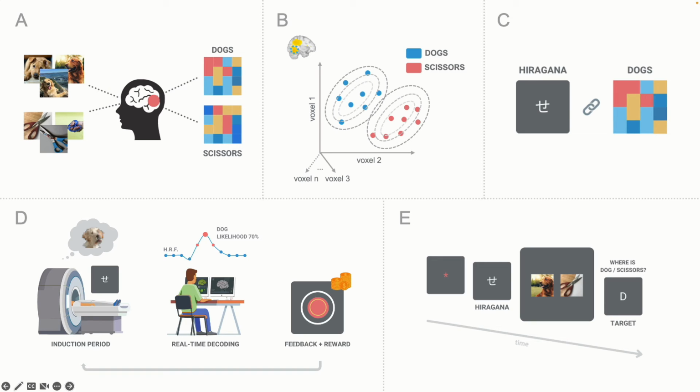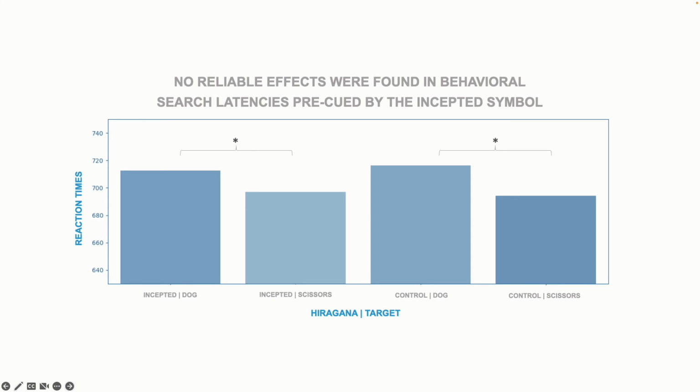Our hypothesis was that if representations were actually incepted to the hiragana, the presentation of the incepted hiragana might facilitate the perception of the corresponding visual category when compared to control hiragana. No reliable effects were found in visual search latencies precued by the incepted symbol. However, differences were found between processing of dogs and scissors. At this moment, we are analyzing potential neural differences between processing of the incepted versus control hiragana trials and whether individual learning coefficients during inception are related to the behavioral effect.